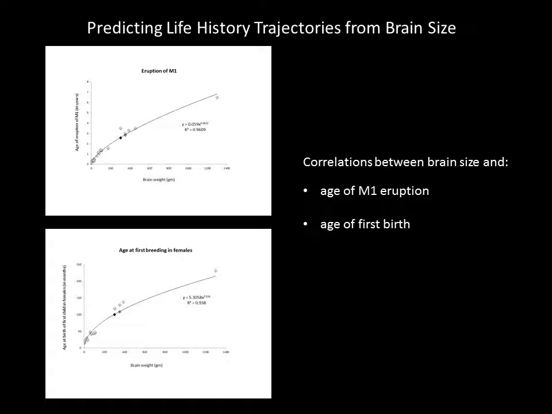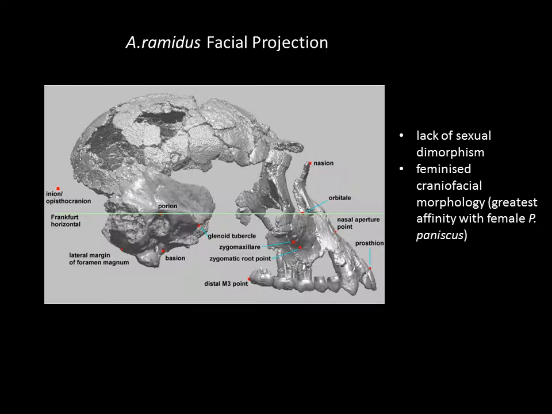So in order to find out the ontogeny of Ardipithecus ramidus, we looked at correlations between brain size and M1 eruption and brain size and age of first birth in the literature. And brain size provides a pretty good means by which to predict these other aspects of development. And as you can see here, A. ramidus clusters around chimpanzees and other great apes, different to lesser apes, different to humans. So we can assume that it possibly had a similar life history or ontogeny to chimpanzees and possibly bonobos. So I'm interested in looking at the dissociation of sexual maturation from the ontogeny of facial growth.